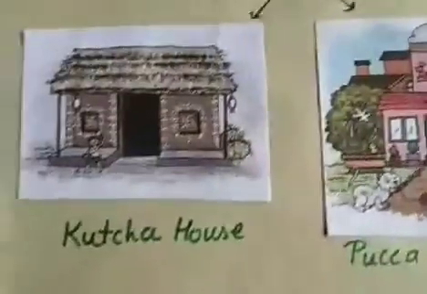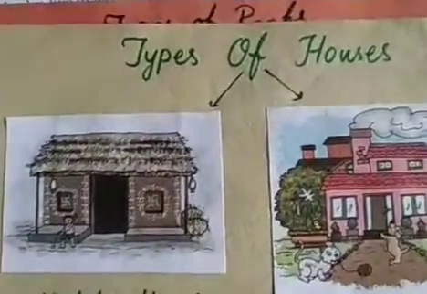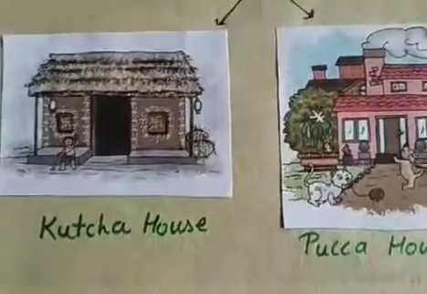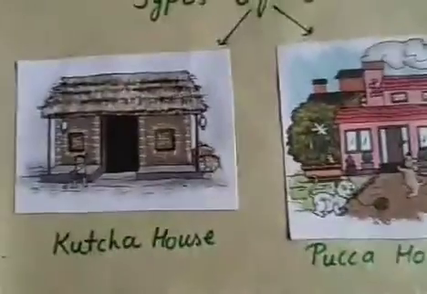Yes, you can see the picture. How many types of houses are there? What are the two main types of houses? The two main types of houses are Kacha house and Pakka house.